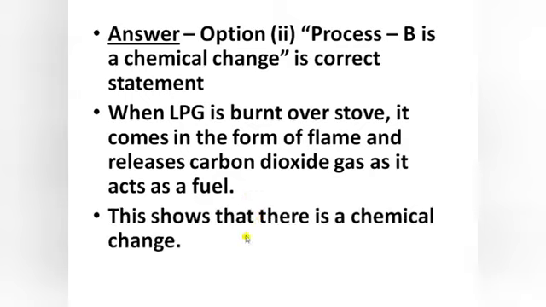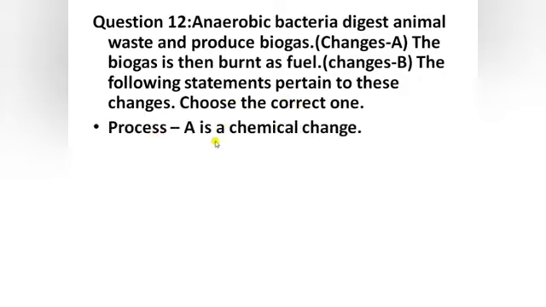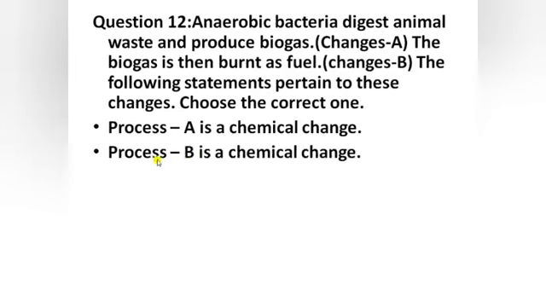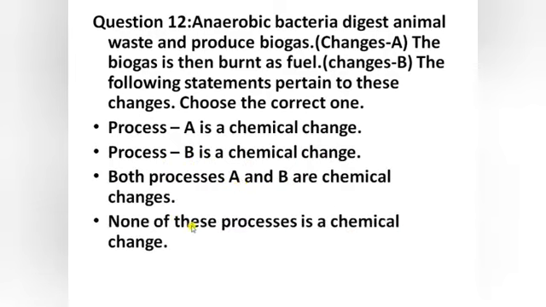Moving on, the last question of this video, question number 12. Anaerobic bacteria digest animal waste and produce biogas, that is change A. Then the biogas is burnt as a fuel, that is change B. The following statements pertain to these changes. Choose the correct statement. Process A is a chemical change. Process B is a chemical change. Both processes A and B are chemical changes. None of these processes is a chemical change.